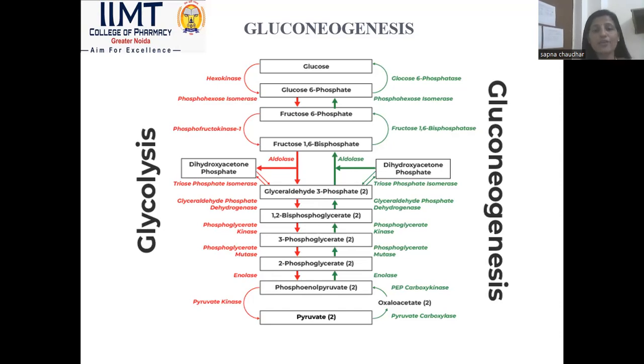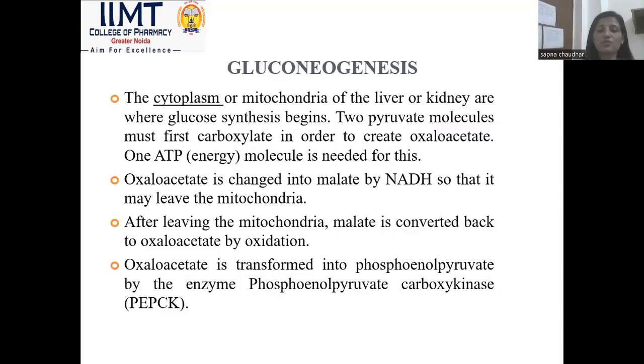In glycolysis, glucose is converted into pyruvate. In the first stage, energy is consumed, and in the second stage energy is released. But in gluconeogenesis, pyruvate is converted into glucose. So where glycolysis releases energy, in that stage gluconeogenesis consumes energy. So this is exactly the reverse procedure of glycolysis.